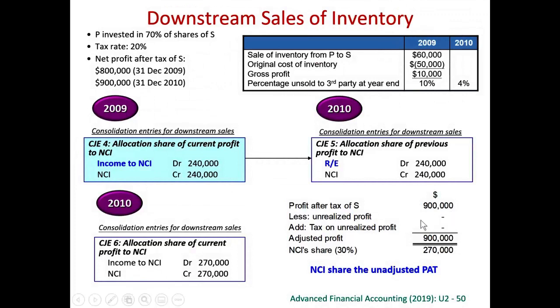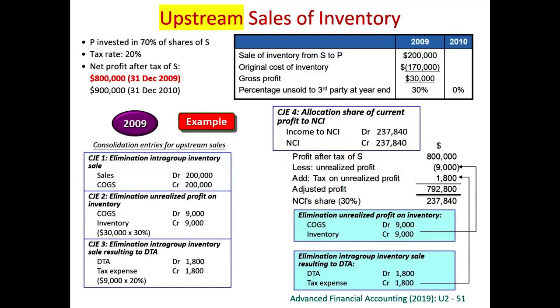So again, there's no adjustments for the non-controlling interest because this is a sales from the parent to subsidiary. Therefore, there's no adjustments to the non-controlling interest if this is a sales from the parent. What happens if this is a sales from the subsidiary? If this is sales from the subsidiary, we'll ask the non-controlling interest of that subsidiary to adjust. So P invests in 70% of the subsidiary, everything similar, except the fact that this is a sales of inventory from the subsidiary to parent.